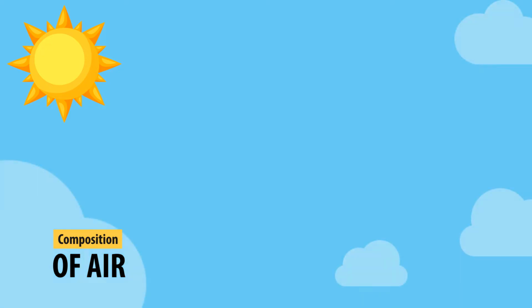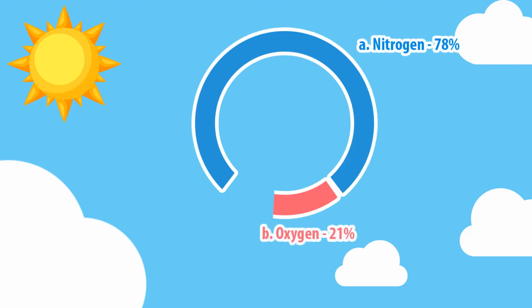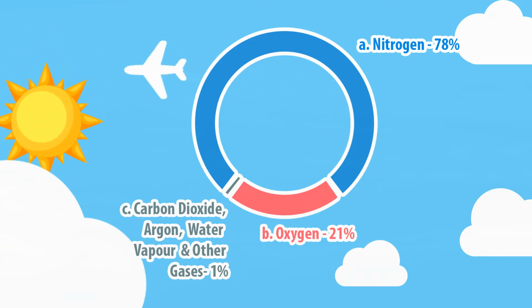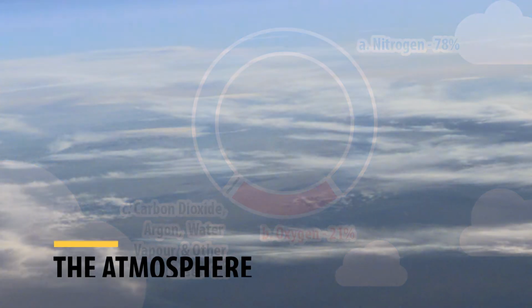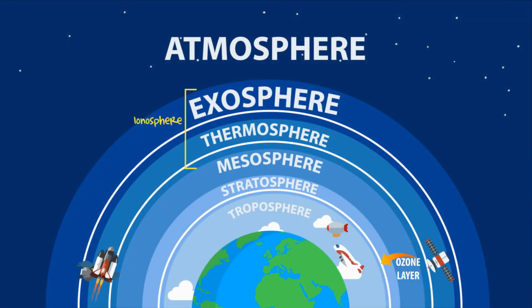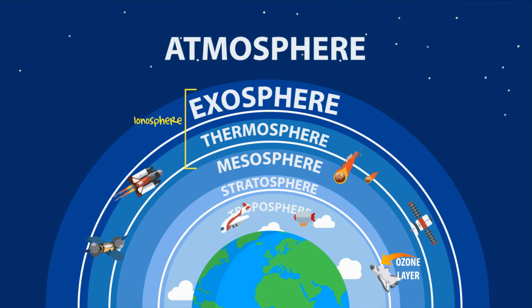Our next topic is the composition of air. There are different types of gases in the atmosphere, namely nitrogen, oxygen, argon, carbon dioxide, and other noble gases. The most abundant is nitrogen. Let's talk about the divisions of the atmosphere. The atmosphere is divided into four. Let's travel through the atmosphere and learn about these layers.